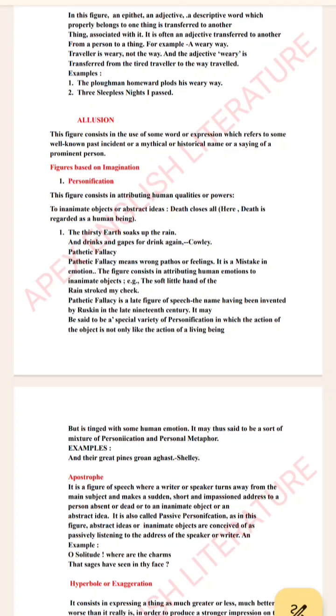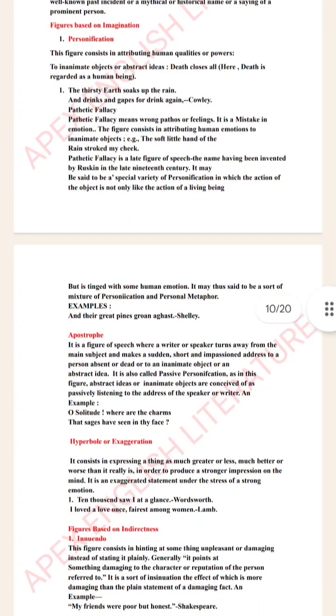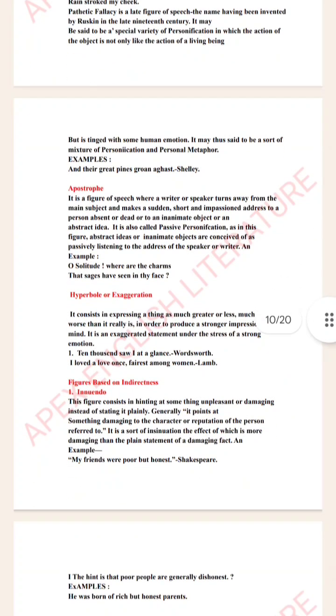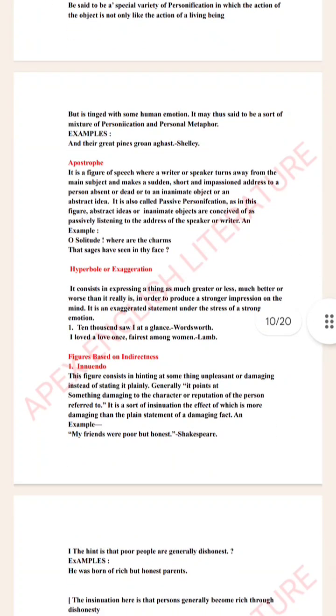Next we have apostrophe. It is a figure of speech where a writer or speaker turns away from the main subject and makes a sudden, short and impassioned address to a person absent or dead or to an inanimate object. For example, O solitude, where are the charms that sages have seen in thy face? See, O solitude, the poet is addressing solitude. So it is an example of apostrophe and often marked with an exclamation mark.